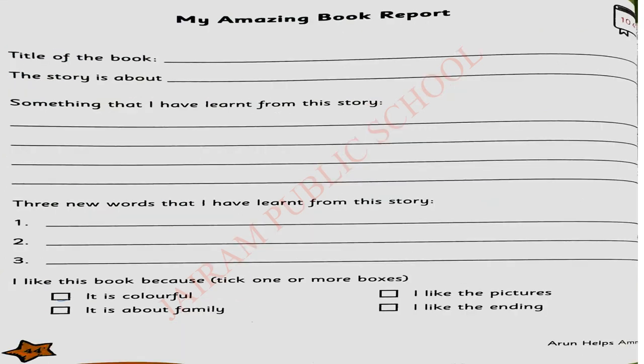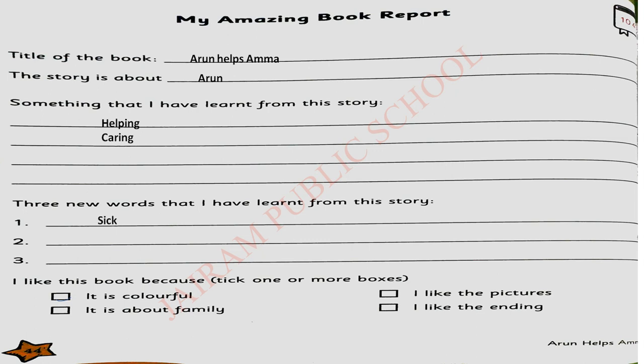Okay. From this story. Now, page number 44. You already know how to do the amazing book report. Yes or no? Yes. Title of the book. What is the title of the book? Arun Helps Amma. I am going to give you the sample answer. You need not write the same. You can write your own. The story is about Arun. Something that I have learned from the story. He is helping and caring for his mother. So, I am writing it here. I learned to take care of my mother, parents, to help my parents.